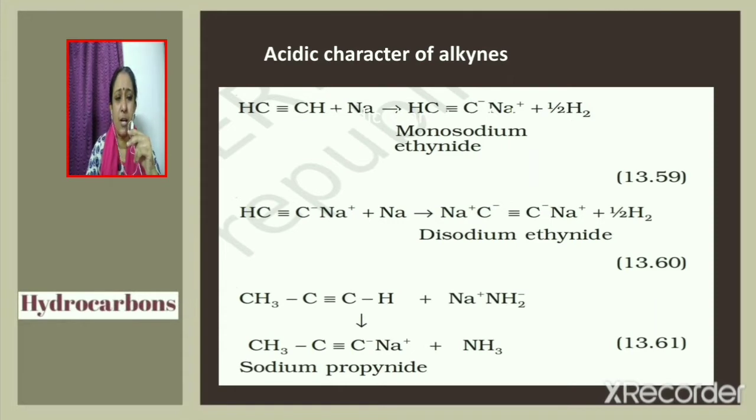sp hybridized carbon. Ethine can react with sodium metal to give monosodium ethanide and hydrogen gas. Monosodium ethanide can further react with sodium metal to give disodium ethanide and hydrogen gas. Next, consider propyne, CH3C≡CH. CH hydrogen is acidic because it is attached to an sp hybridized carbon. So propyne reacts with sodium amide, NaNH2, to give sodium propanide and ammonia.